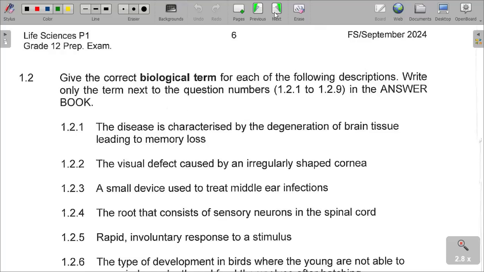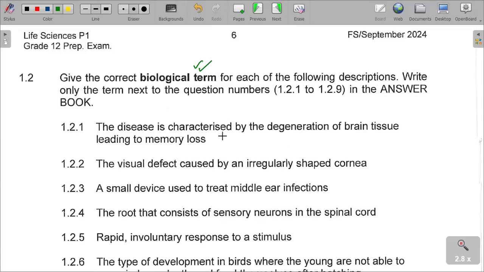Question 1.2, give the correct biological term. Please understand that this is not a phrase, this is not a statement. It must be the biological term for each of the descriptions. Write only the term next to the question numbers.